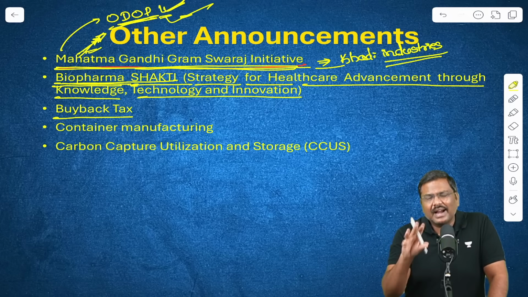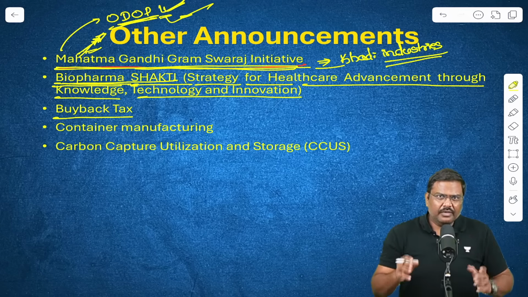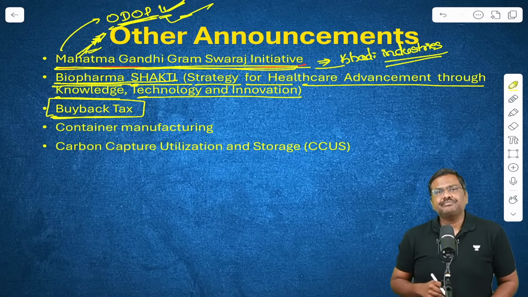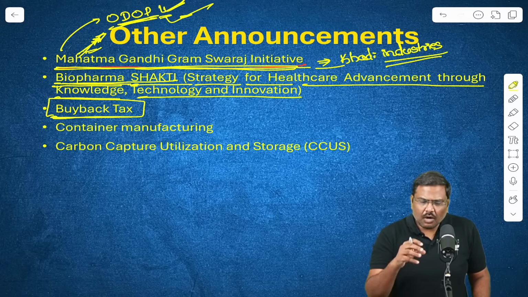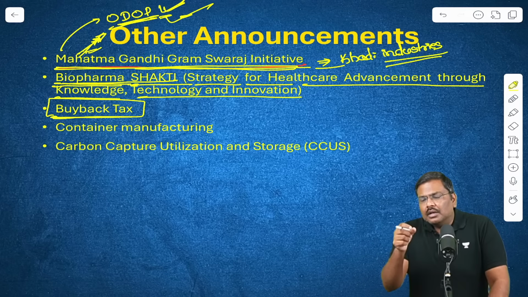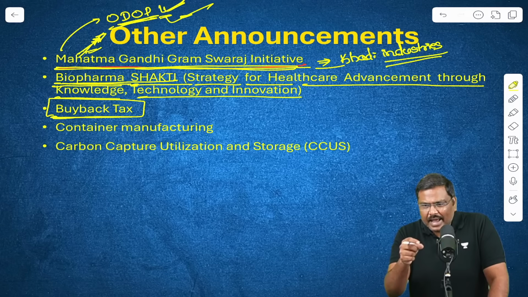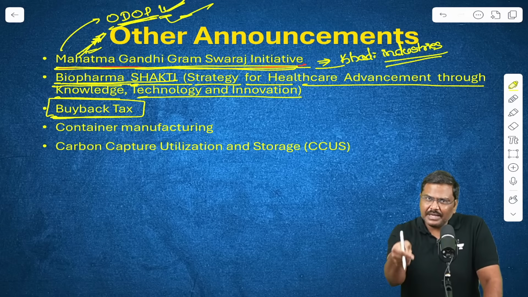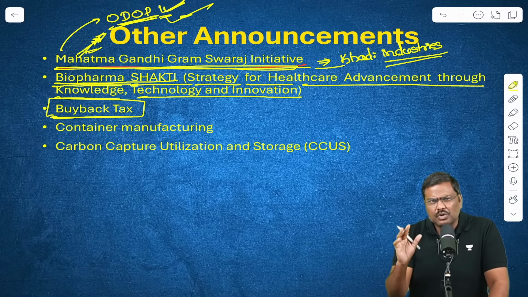But what is the basic idea? In the year 2024, the government of India made certain changes to the buyback tax. What changes? The government of India simply stated that once the company purchases the shares, the company will pay money to the shareholder, including promoters.